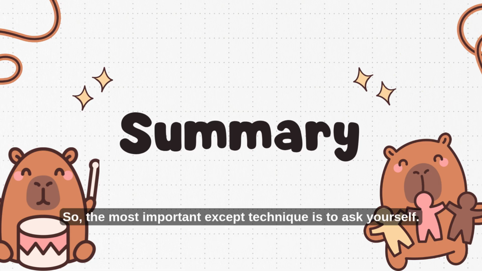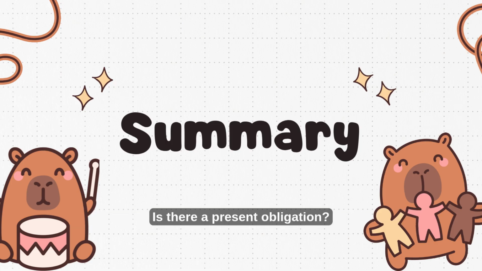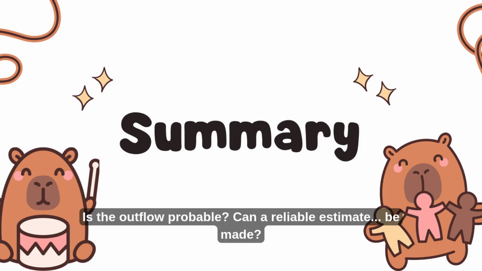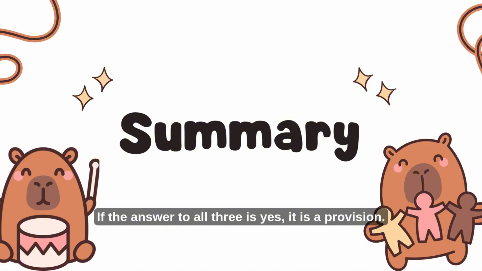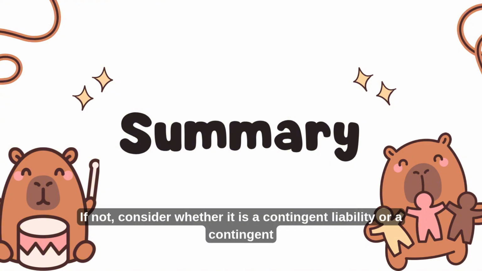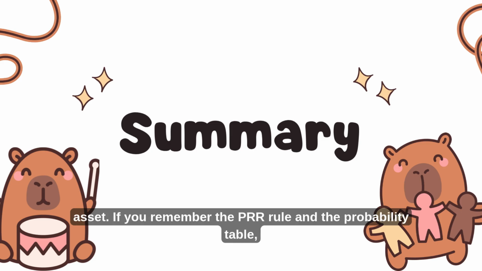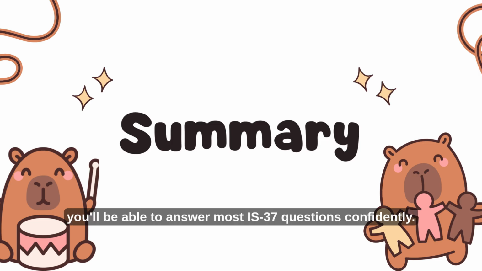So the most important exam technique is to ask yourself, is there a present obligation? Is the outflow probable? Can a reliable estimate be made? If the answer to all 3 is yes, it is a provision. If not, consider whether it is a contingent liability or a contingent asset. If you remember the PRR rule and the probability table, you'll be able to answer most IAS 37 questions confidently.